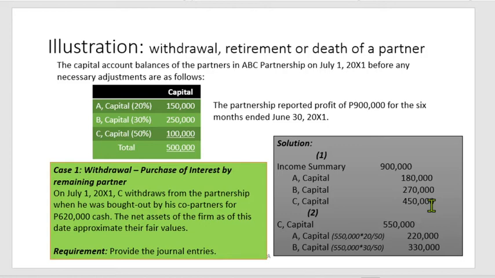So debit C capital 550,000 and then credit A and B capital, at what amount? Based on their old profit and loss sharing ratios. So for A, 550,000 times 20 over 50, or 2 over 5. Why 50? Because 20 plus 30%, since they are the only ones remaining in the partnership. So, A capital 220,000 and B capital 330,000. That's how we do it when a partner withdraws and the interest has been purchased by the remaining partner.